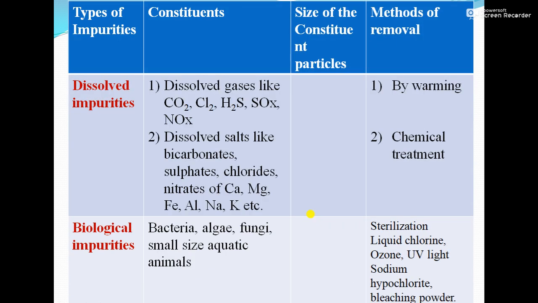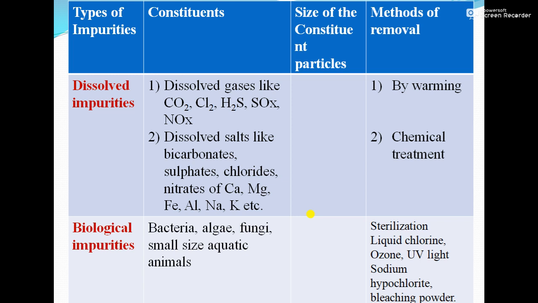Next is dissolved impurities. As I said, in the rainwater, during the journey some gases are mixed in, that is carbon dioxide, chlorides, chlorine gas, hydrogen disulfide, then SOx and NOx. SOx means what? Sulfur dioxide and sulfur trioxide. NOx means what? Nitrous oxide and nitrogen dioxide. So those are the dissolved gases that can be removed by simply warming the water.